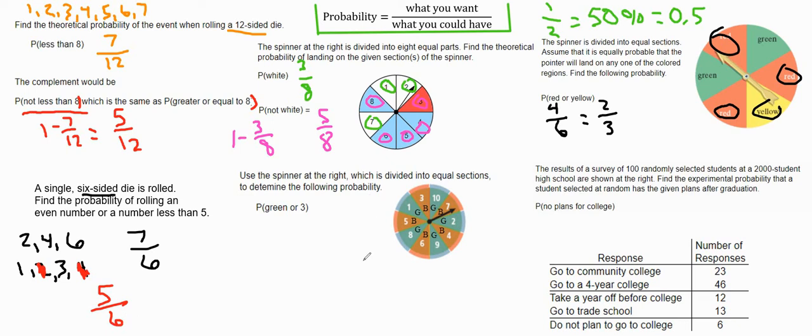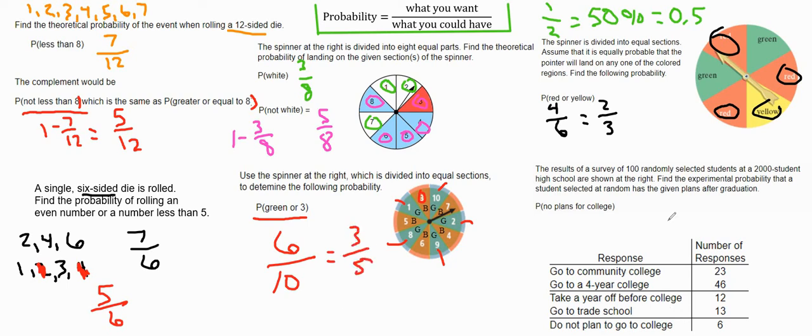The bottom middle one, use the spinner at the right, which is divided into equal sections. And we're going to determine the probability of getting a green or the number 3. And in this one, we can just go around and go, okay, you got 1 green, 2 green, 3 green, 4 green, 5 green, and here's the number 3. So we have a 6, and there are 10 sections there, if we count them up. So 6 out of 10, and that does simplify down to be 3 over 5 if we divide the top and bottom by 2.